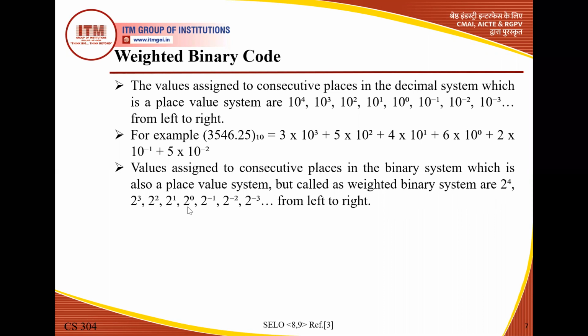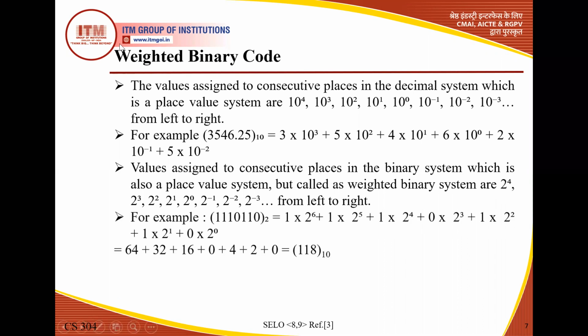So again, this is the initial starting point, 2 to the power 0. When we move left, this is 2 to the power 1, 2 to the power 2, 2 to the power 3, 2 to the power 4, 5, and so on. And on the right side, 2 to the power minus 1, minus 2, minus 3, and so on. If this is the example, 0, 1, 1, 0, 1, 1, 1, this is LSB and this is MSB.